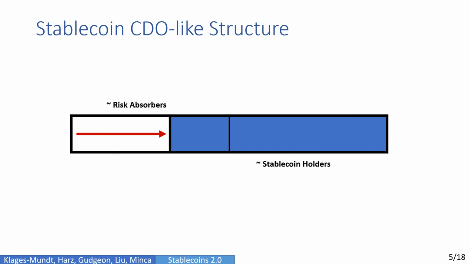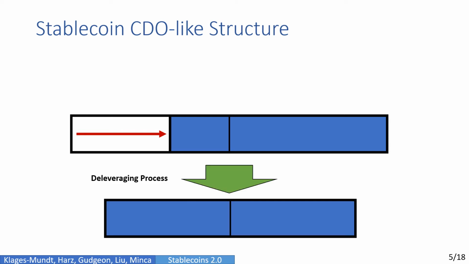Using our language of non-custodial stablecoins, a risk absorber is similar to the junior tranche, and a stablecoin holder is like the senior tranche. Additionally, in our setting, there's a deleveraging process that turns this into a perpetual protected position, where the CDO is constantly resized so that the collateral continues to provide sufficient coverage to protect the stablecoin as prices change.